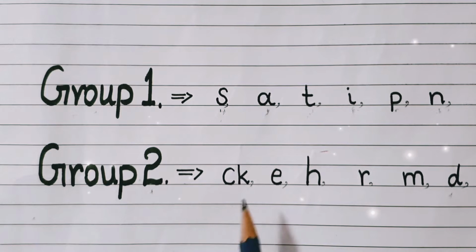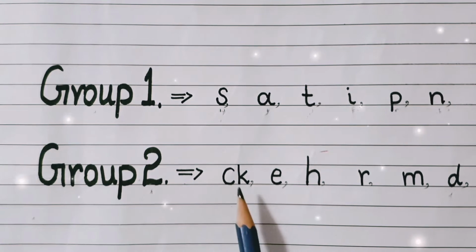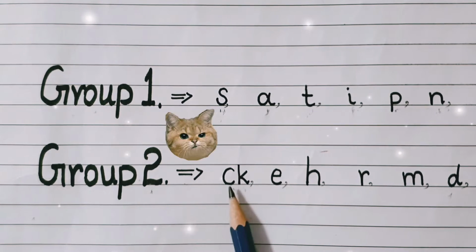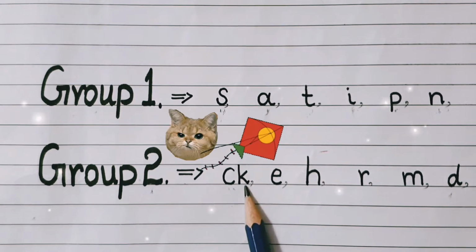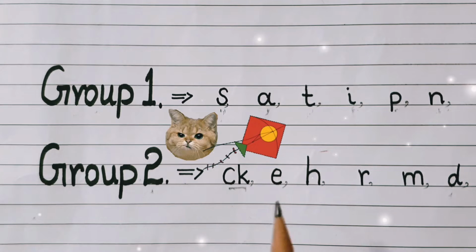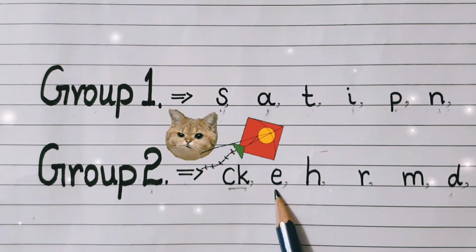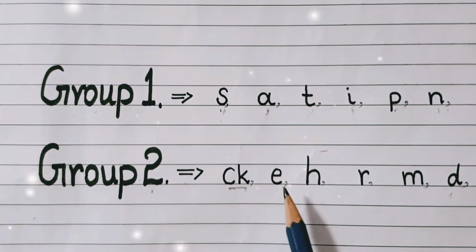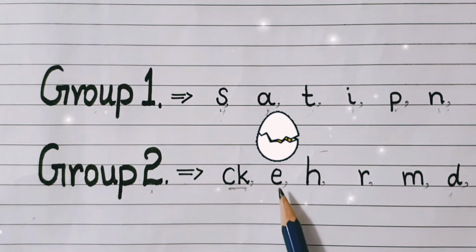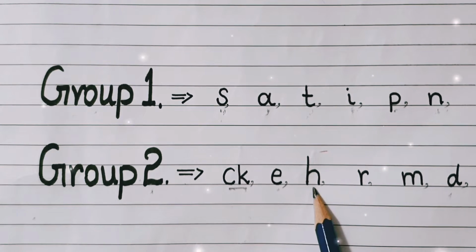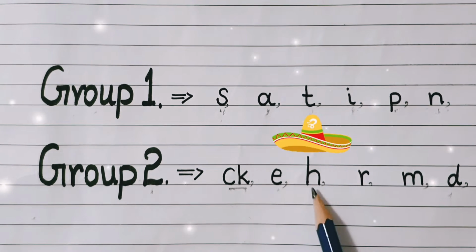In group 2 letters, as you can see, this is K. Both have K sound. K, like cat, kite. When joined together, it also makes K sound. And this is E, and its sound is egg. And this is the letter H, and its sound is